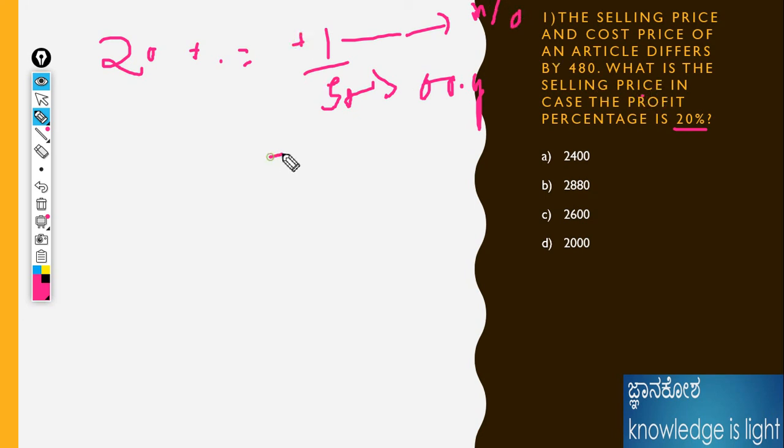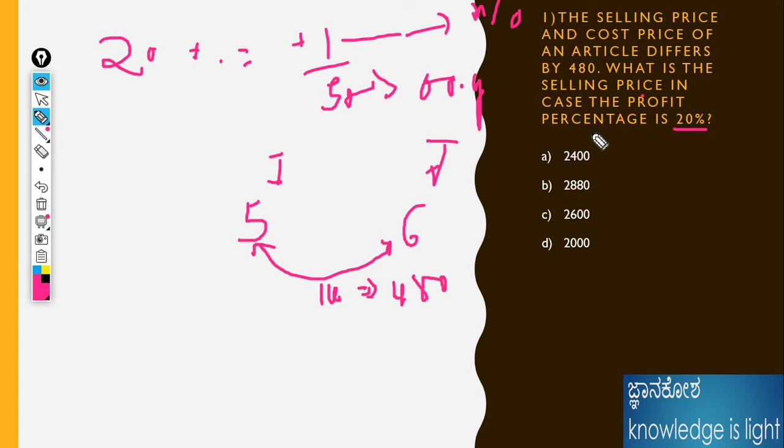What is the final value and initial value? Initial value is 5 only. After the profit increases by 1, that means 5 is converted to 5 plus 1, 6. Here it is given the difference between the cost price and selling price. What is the difference between cost price and selling price? 1 unit. 1 unit is equal to 480. Then he is telling us to calculate the selling price. What is the selling price? Yes, 6 units.